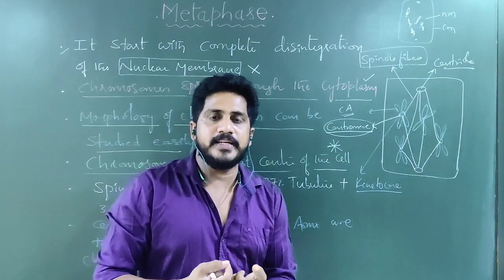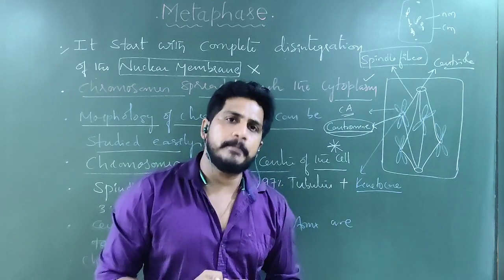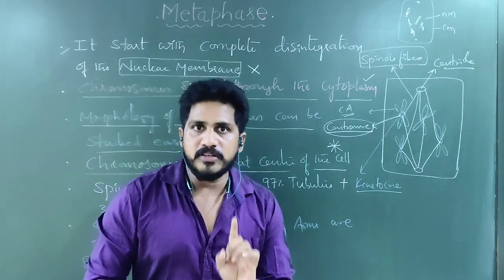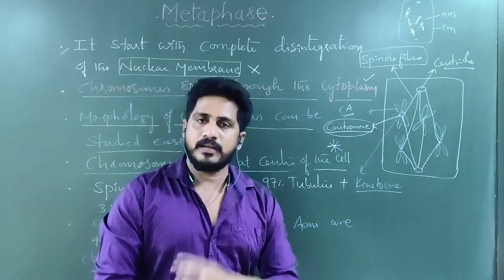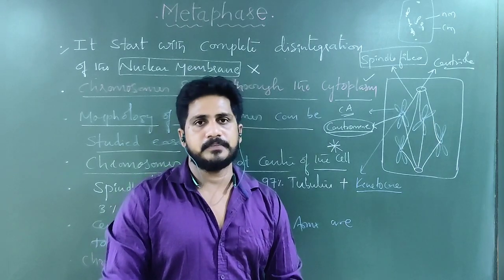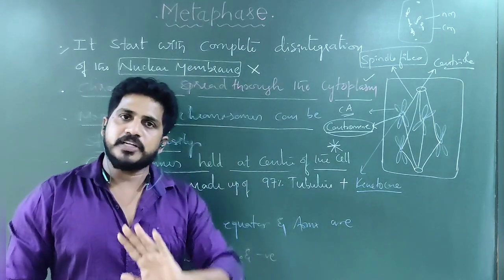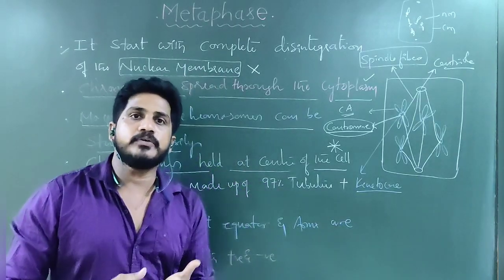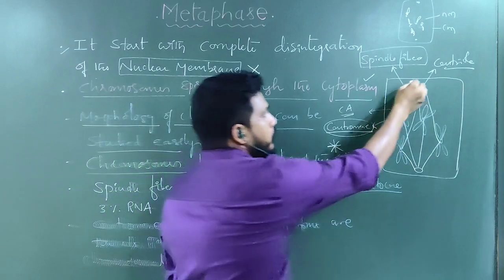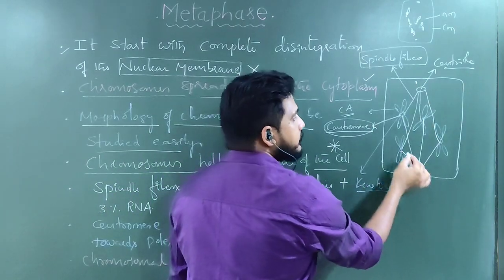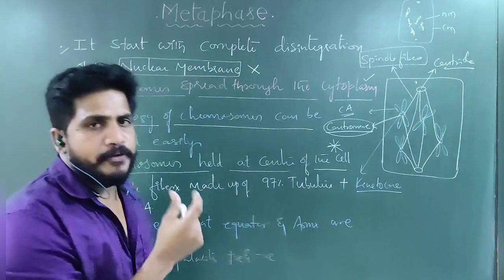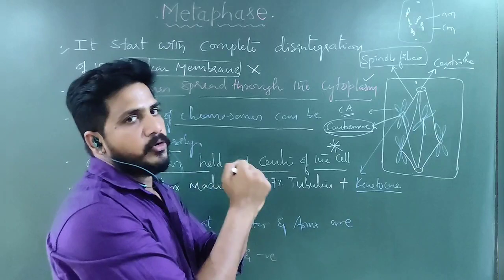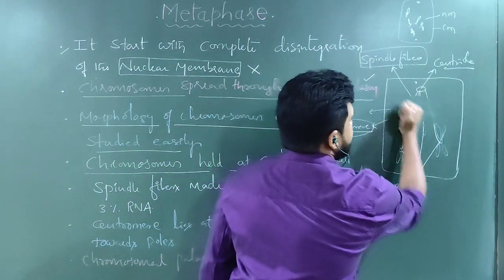Then the next function: these spindle fibers have a very important property. The spindle fibers' charge is negative at the poles, positive at the center. What you heard is very important. Spindle fibers have a positive charge as well as a negative charge. They have a positive charge at the center, negative charge at the poles. This is a pole, this is a pole. So these spindle fibers are arranging or aligning all the chromosomes at the center, just like this.